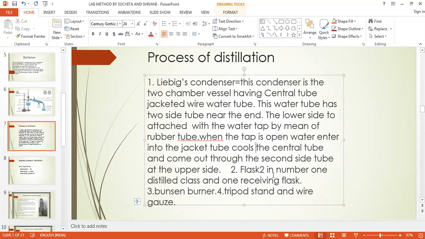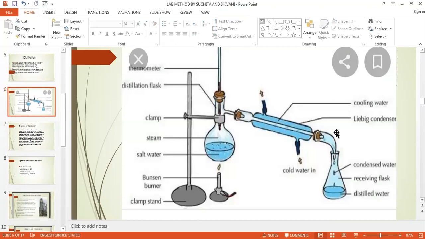The flasks, two in number: one is the distillation flask and the second one is the receiver. Then the tripod stand we require. So this is the Liebig condenser. In it there are two tubes, that is outer and inner. It has two openings, as I just told you. The outlet is for the hot water, the inlet for the cold water.